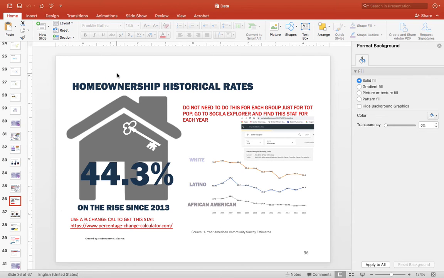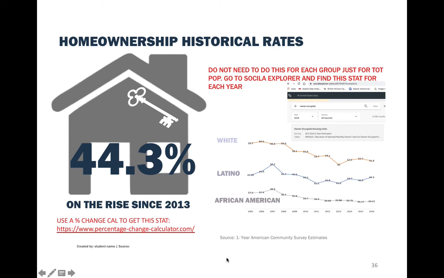So the next thing that we want to learn about is the historical rates of homeownership by year. As you can see in this graphic, I picked from 2005 to 2016, where right now the most recent data is 2018. So the 2019 and 2020 data is not available, but you can go until 2018 instead of 2016. You can pick older years, but that would be a lot. So basically, if you can pick 10 years, that would be great, 2008 to 2018.